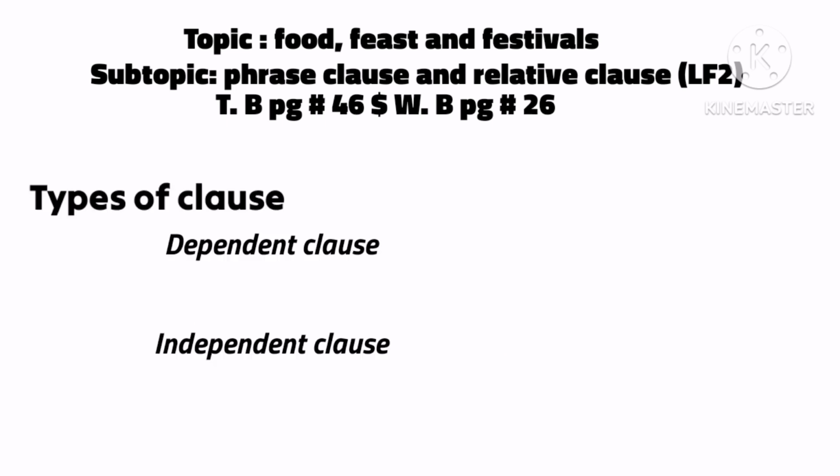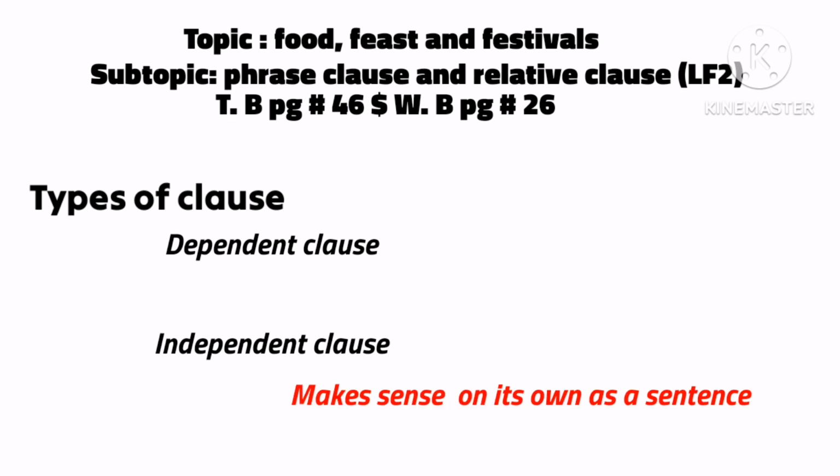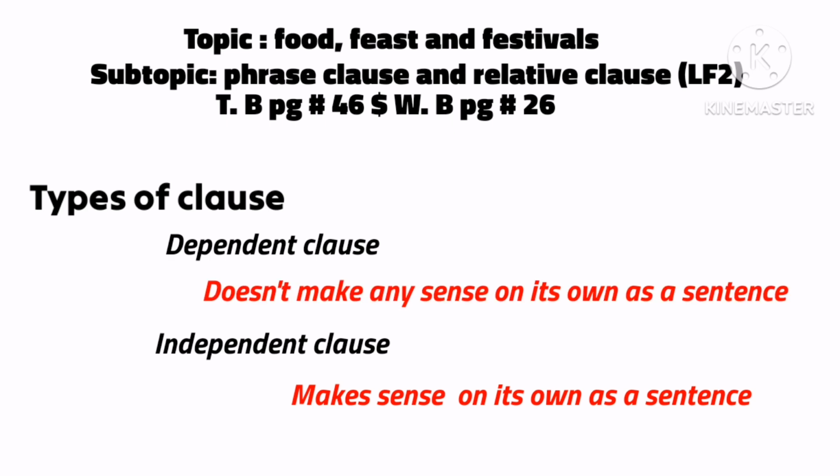There are two types of clause: independent clause and dependent clause. As it is clearly visible from the word, an independent clause doesn't depend on anything, while a dependent clause depends on something. A dependent clause depends on an independent clause. Without the independent clause, we can't understand the dependent clause. An independent clause makes sense on its own as a sentence, while a dependent clause doesn't make any sense on its own.